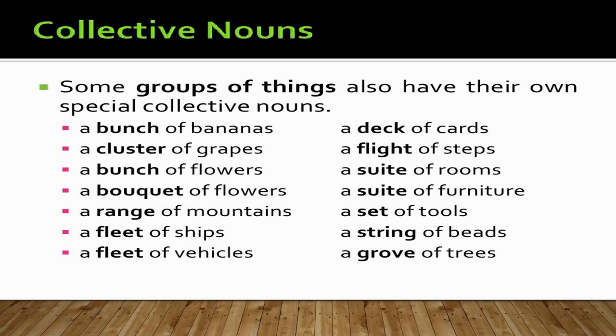A bunch of bananas, a cluster of grapes, a bunch of flowers, a bouquet of flowers, a range of mountains, a fleet of ships, a fleet of vehicles, a deck of cards, a flight of steps, a suite of rooms, a suite of furniture, a set of tools, a string of beads, a group of trees.